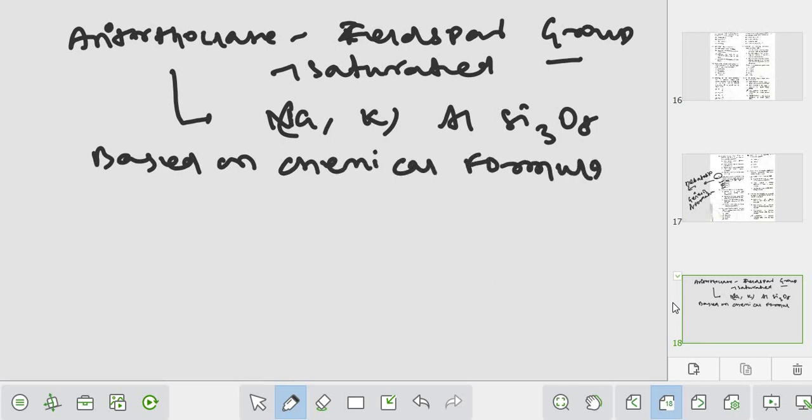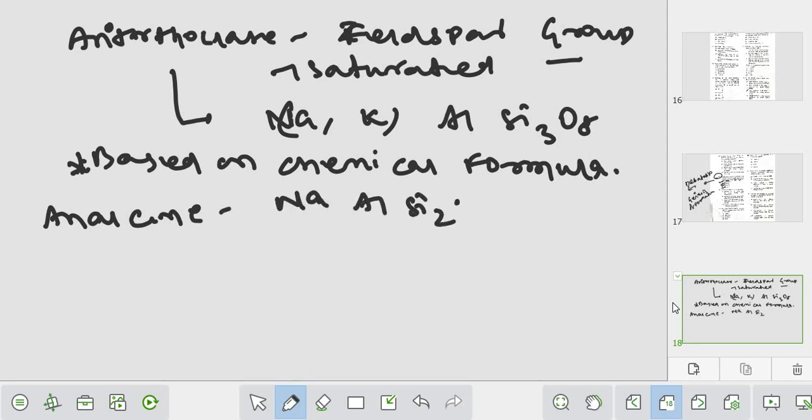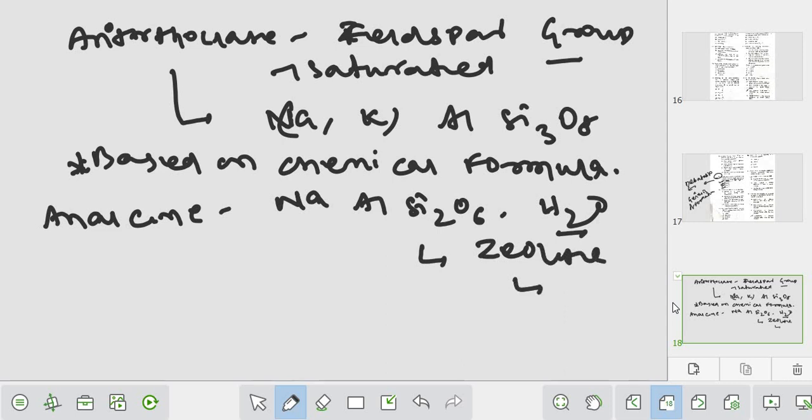Analcime, what is the composition of analcime? Analcime has NaAl, Si2O6 and water in its structure. It is from the zeolite group, right? That is feldspar.